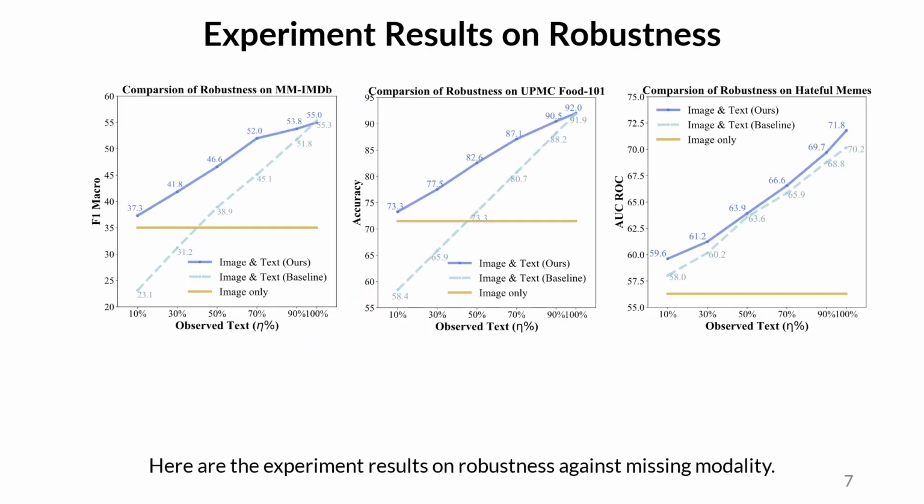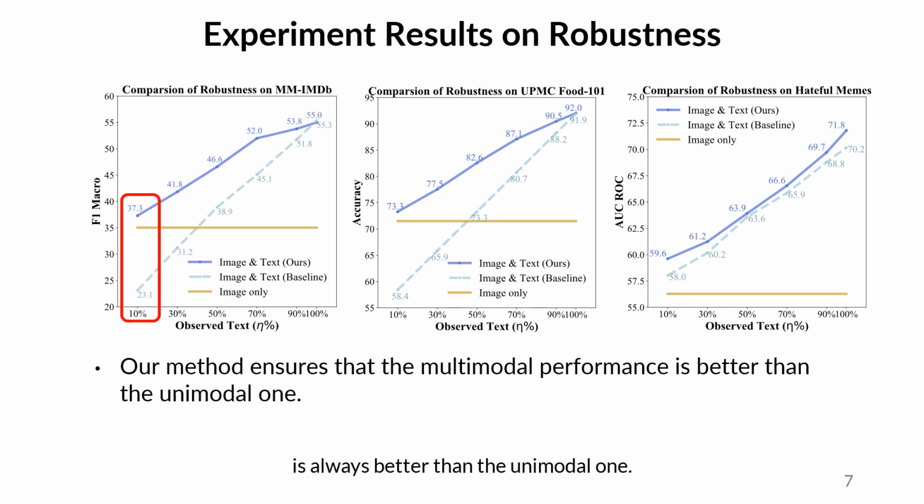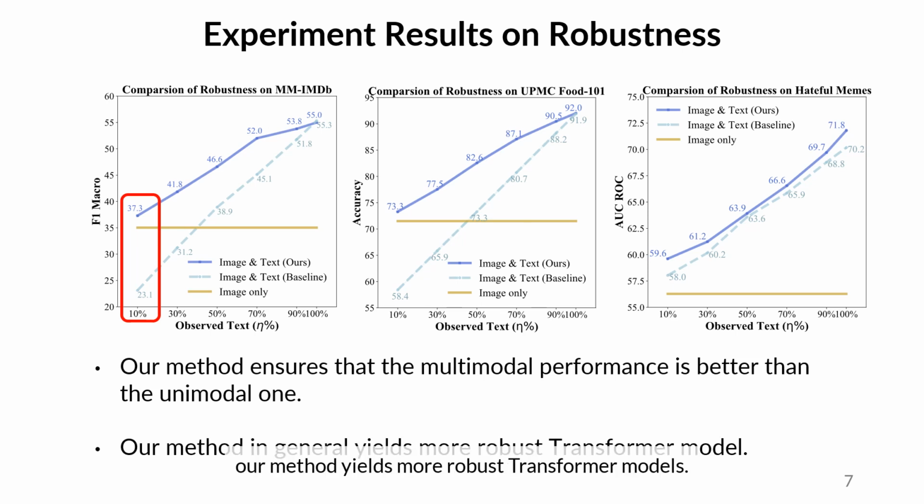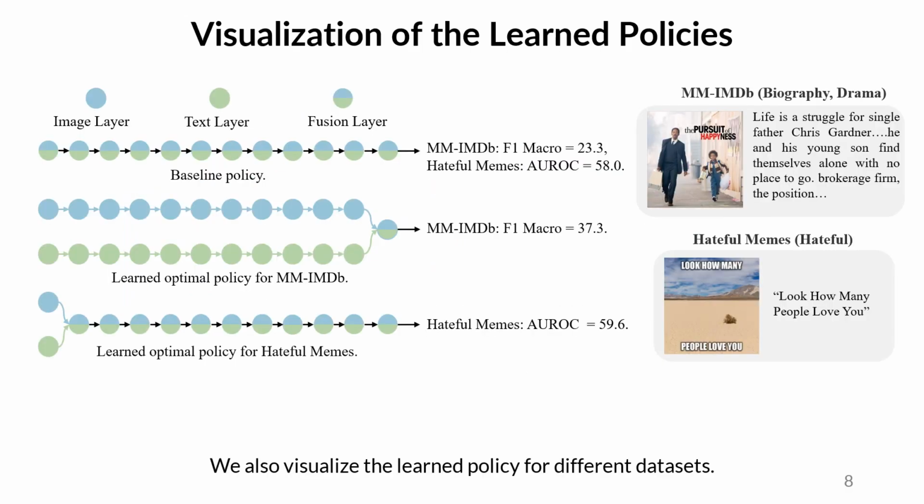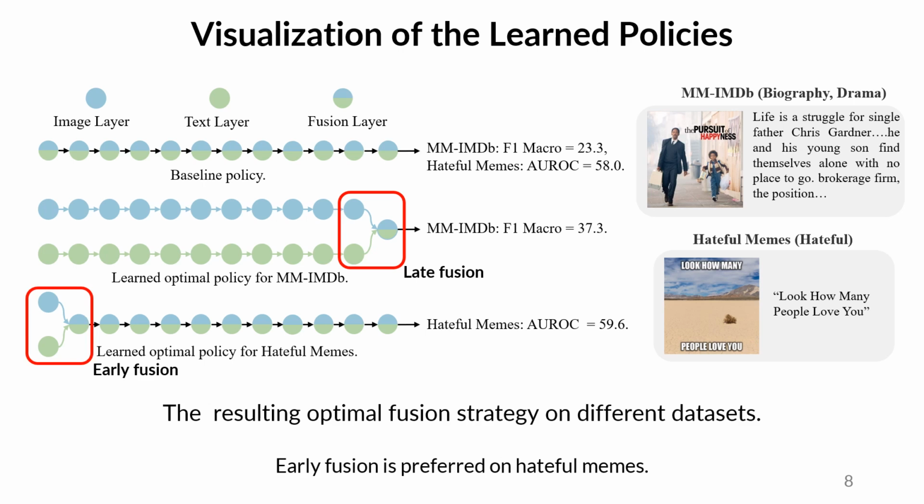Here are the experiment results on robustness against missing modality. We can see that our method ensures the transformer's multimodal performance is always better than the unimodal one. And in general, our method yields more robust transformer models. We also visualize the learned policy for different datasets. We see that on MM-IMDb, late fusion is preferred, and early fusion is preferred on Hateful Memes.